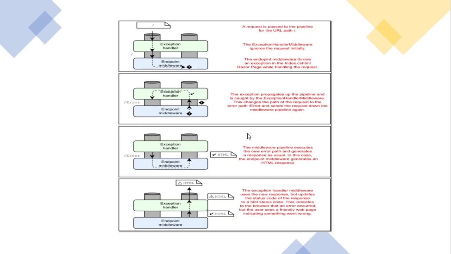Got it? So the second time, the exception handler middleware is requesting the endpoint middleware to process this particular page. The endpoint middleware got the second request, processed it, and will give the response back to the user.